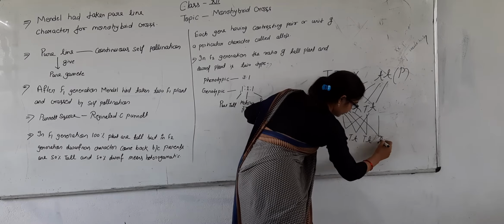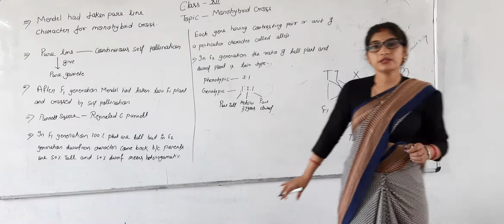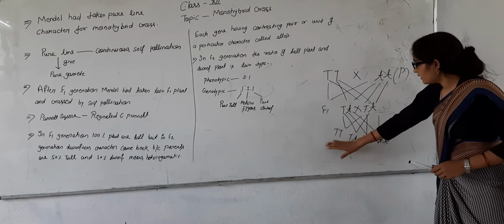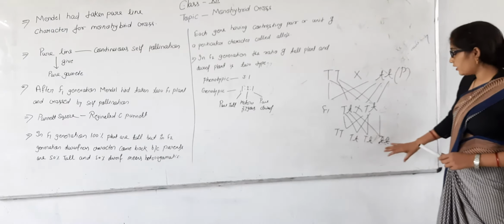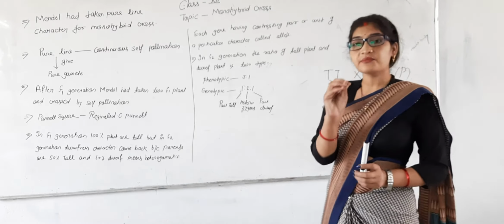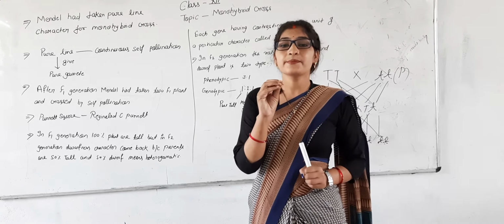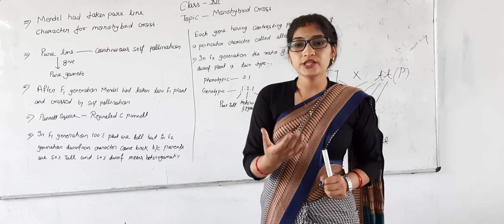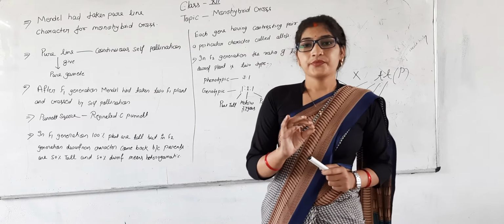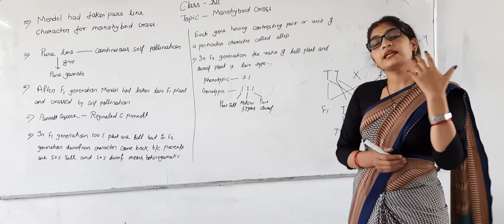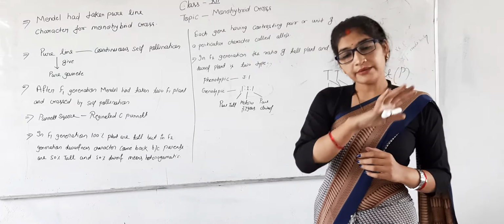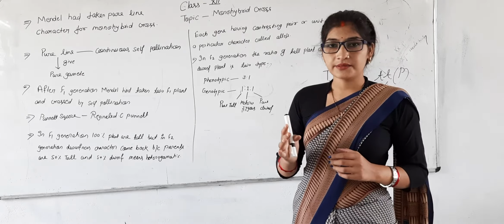In the last chapter, I have already told about this type of fertilization. So here three plants are tall and one is pure dwarf. Here Mendel concluded that there is something present in the genes that transfers from generation to generation. That is known as the factor. That something was Mendel's term, but nowadays we know that particular factor as a gene.